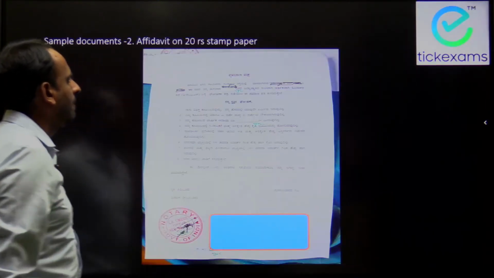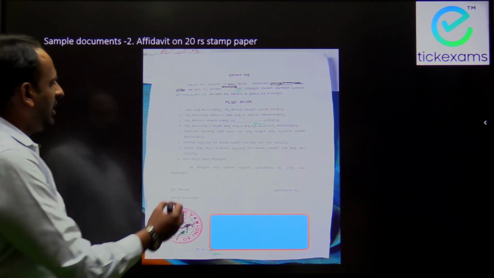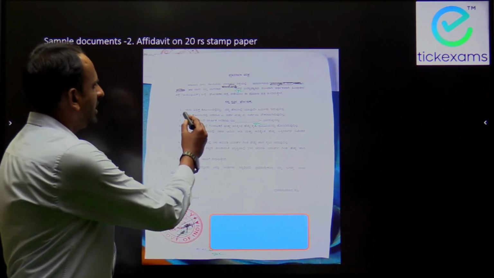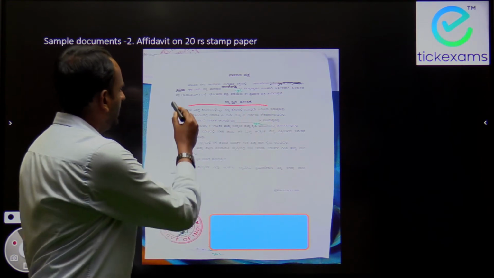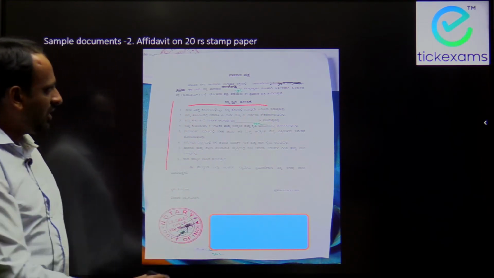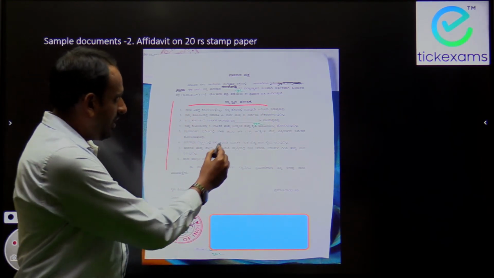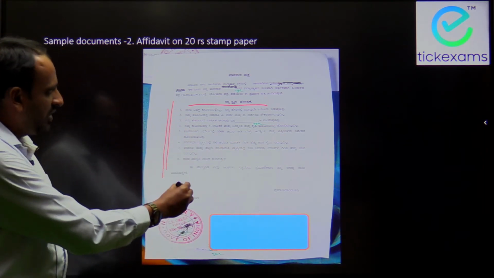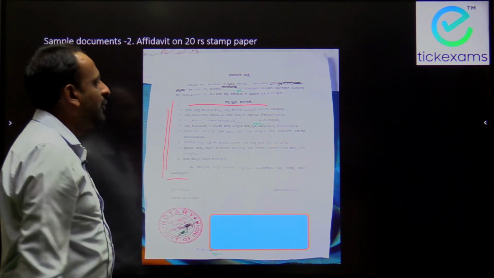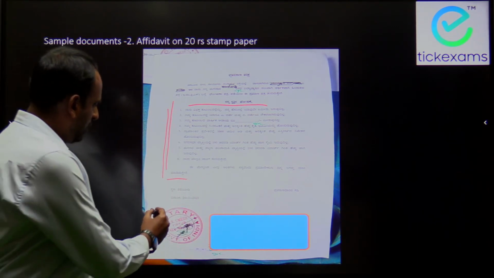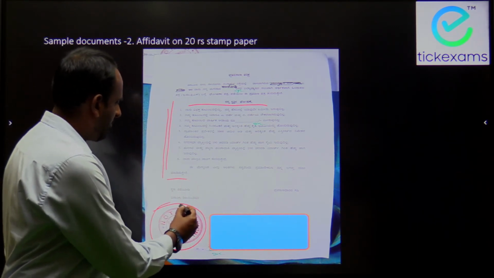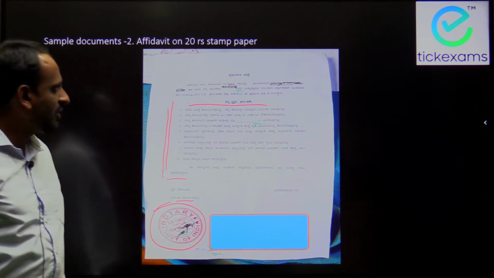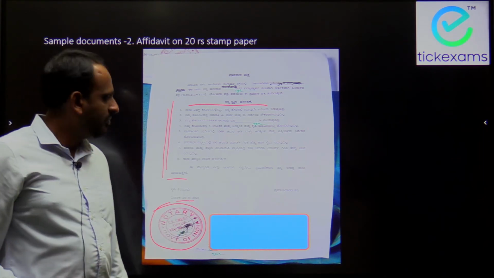Then the affidavit will be given on 20 rupees stamp paper, where the declaration will be given that the family meets all the eligibility criteria. That needs to be mentioned, and it is to be given on 20 rupees stamp paper, and it should be notarized. So it should be done from the notary. So this is the next step.